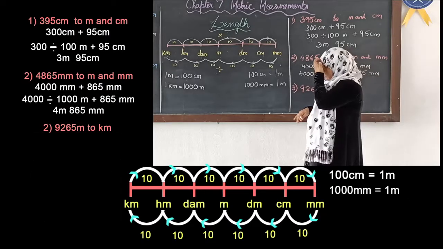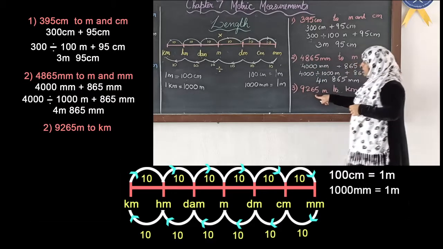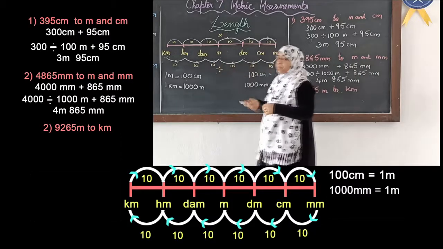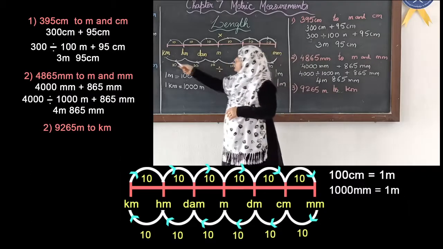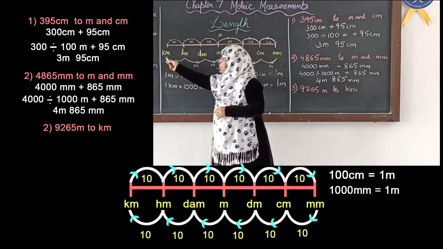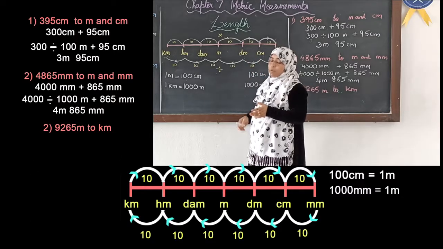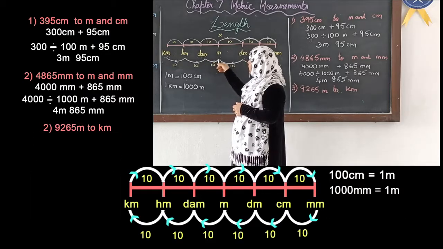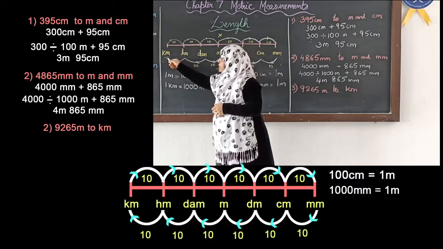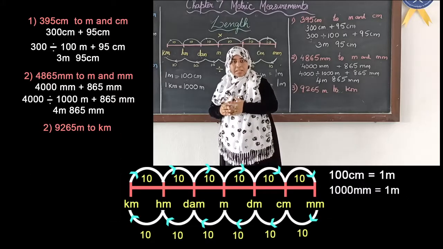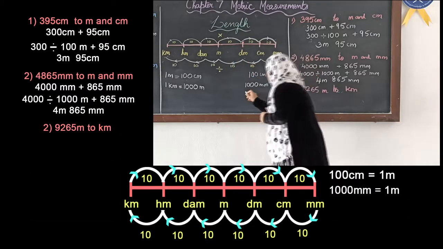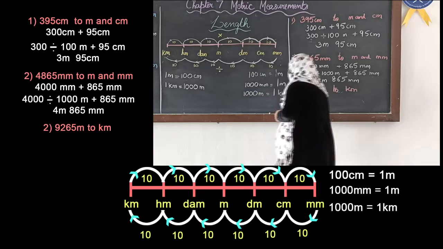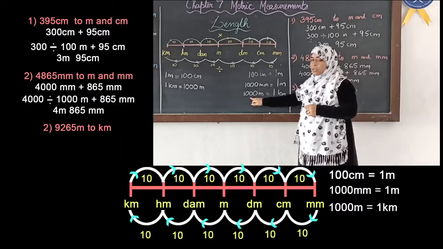Now the last example that I have here is 9265 meters to kilometers. Now if you look at the measures over here, from meter to kilometer, smaller unit to bigger unit. So we have to divide. Now what will we divide it with? For that we have to see how many jumps we are going to take. So 1, 2 and 3. 3 means again it is 3 zeros, that is 1000. So 1000 meters is equal to 1 kilometer. Okay, so 1 kilometer is equal to 1000 meters.